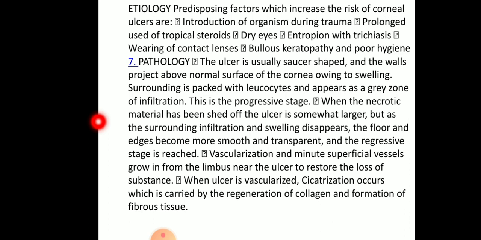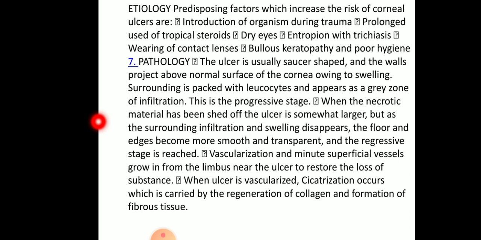Vascularization: minute superficial vessels grow in from the limbus near the ulcer to restore the loss of substance. When the ulcer is vascularized, cicatrization occurs, which is carried by the regeneration of collagen and formation of fibrous tissue.